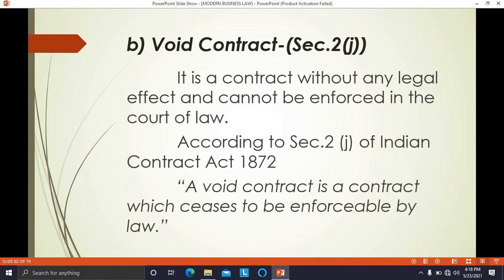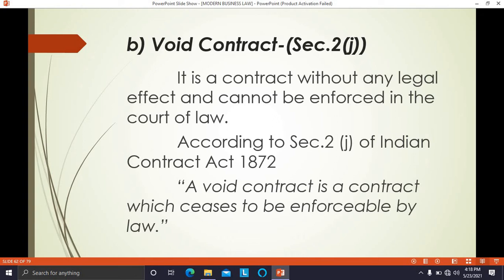So, as per Section 2(j) of the Indian Contract Act, a void contract is a contract which ceases to be enforceable by law. That means it was enforceable by law, but due to the happening of some event, it ceases to be enforceable by law. Such a contract is called a void contract.